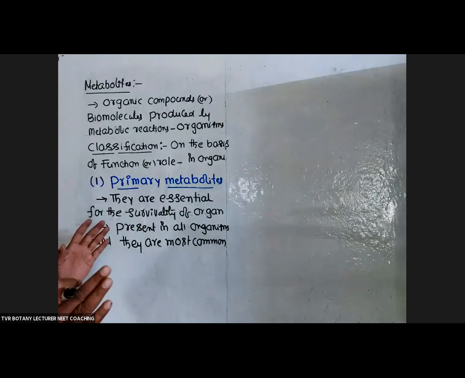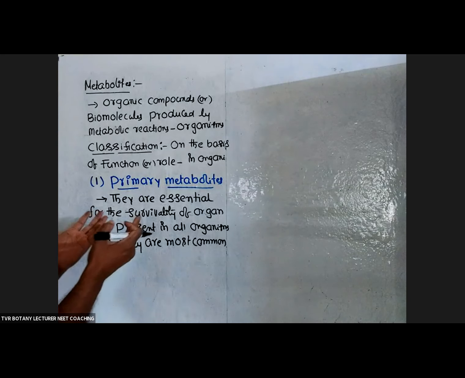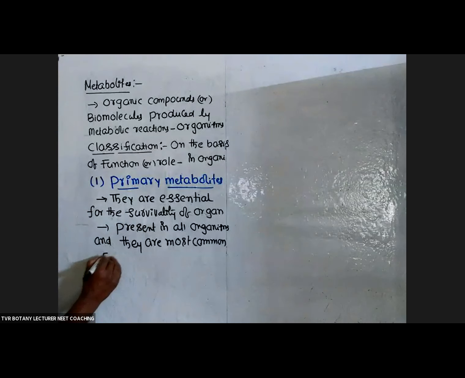Yes, sir. Present in all organisms. So essential means they are required for growth, development, and reproduction. Without that element, certain metabolic reactions and physiological activities will be stopped, so definitely the organism is not able to survive. So what are the examples for primary metabolites?